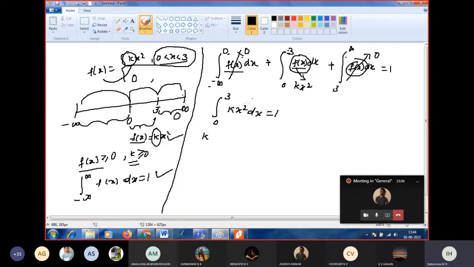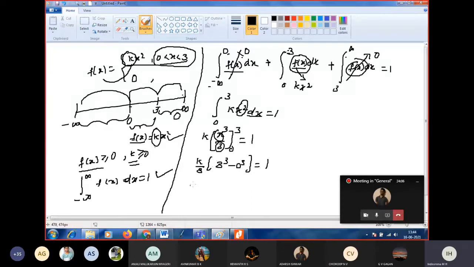The integration of x square with respect to x is x cube by 3. Apply the limit 0 to 3, equal to 1. So k by 3 into, applying the limit for x, 3 cube minus 0 cube, is equal to 1.